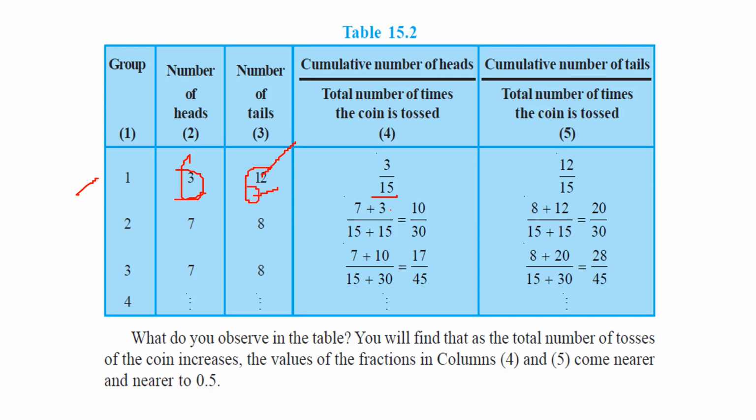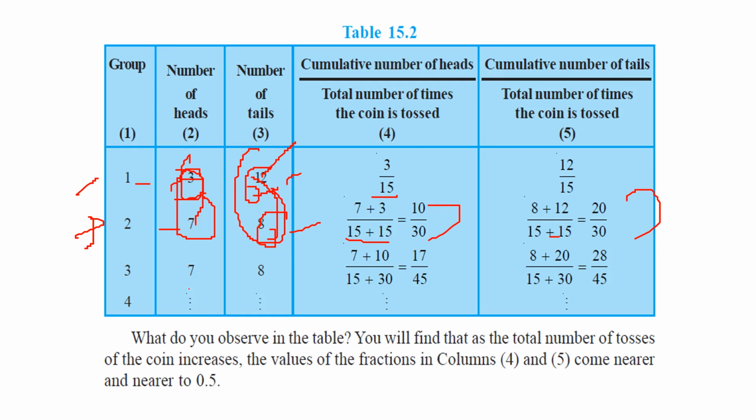Now the other group does it next time. Now 7 plus 3 is the total number of heads, and how many times has it been done? 15 plus 15, 30. So 10 by 30. In the similar case, tails is 8, but previously it was 12, so 12 plus 8, cumulative we are adding, and the cumulative total is 30, so 20 by 30.